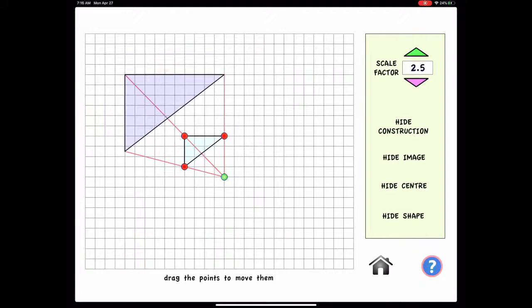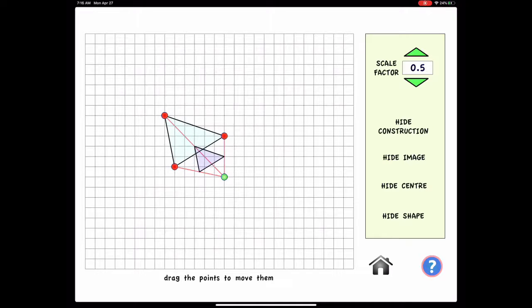But notice what happens when I go to a scale factor less than 1. Now my triangle got smaller. I could even have a negative scale factor, although at this level you won't be doing that, which looks somewhat like a reflection, but we can go halves or 1/3 or whatever.